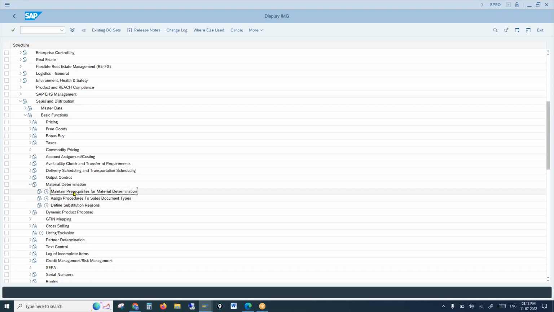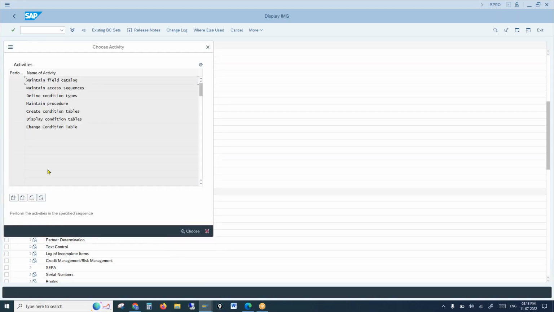Then Maintain Prerequisites. Here, prerequisites we already discussed, right? Material determination is all about the condition technique concept. So here, prerequisites is nothing but condition technique. When you click on prerequisites, it shows access sequence, condition types, and everything. The access sequence table we already know. Let's see from the condition type.